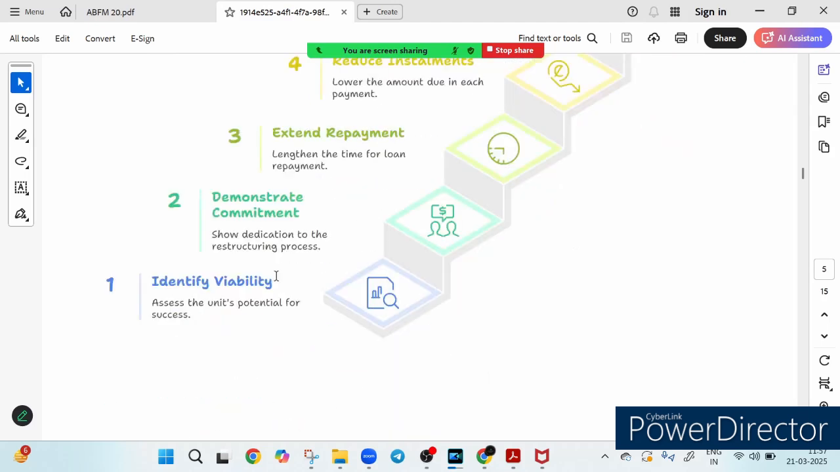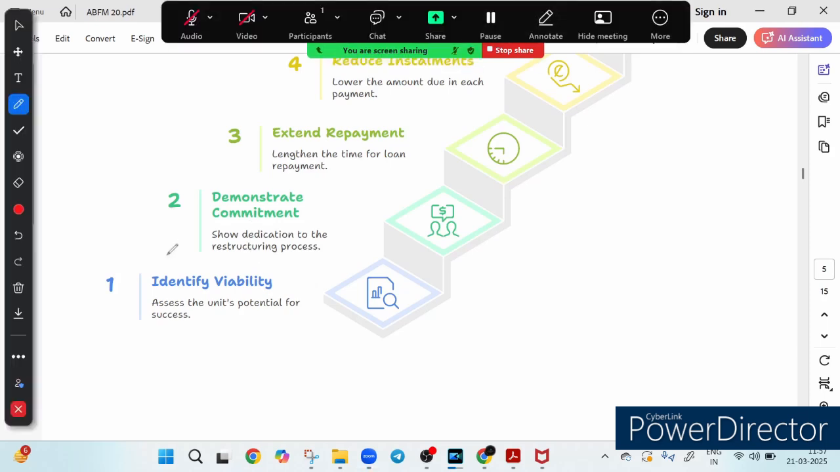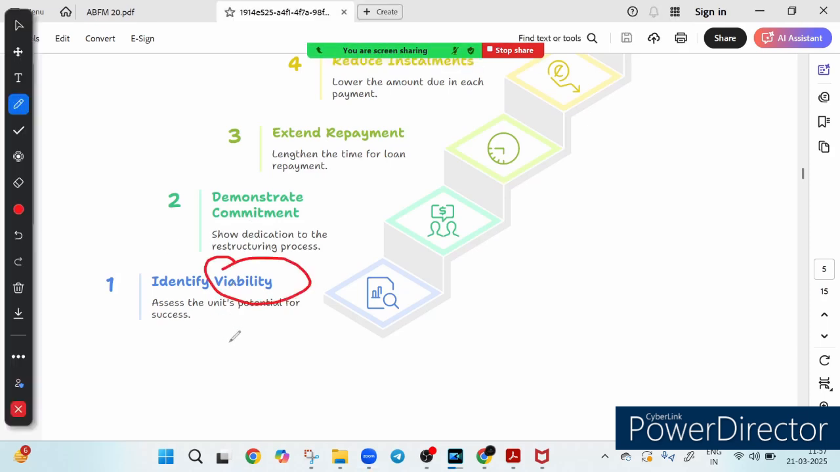Ever wondered how a struggling business gets back on track? Financial restructuring is the answer. Let's explore its 6-step process that helps businesses regain stability. First of all, you have to identify the viability. What is the meaning of viability? It means assessing whether the business has the potential to bounce back. If it is viable, restructuring can begin. So first of all, you must check that yes, it has potential to bounce back, then only you begin this restructuring process. If it is not, don't begin.